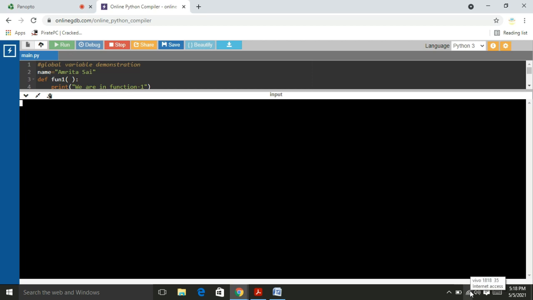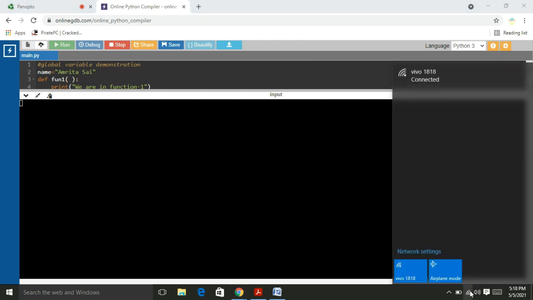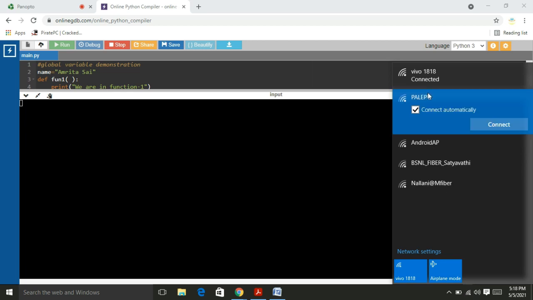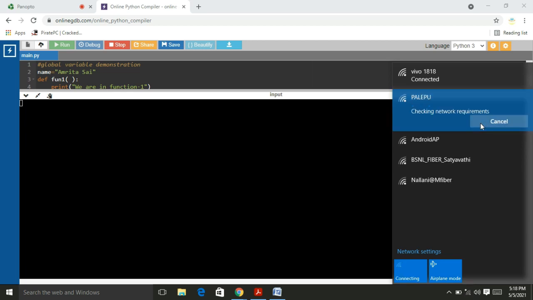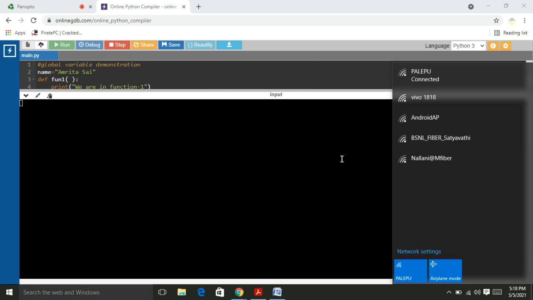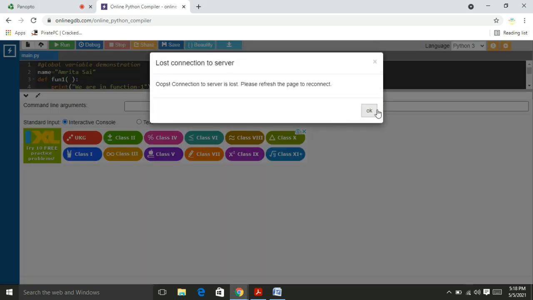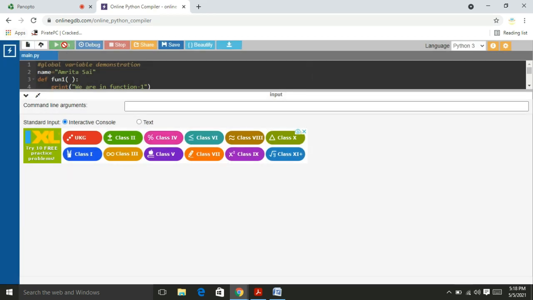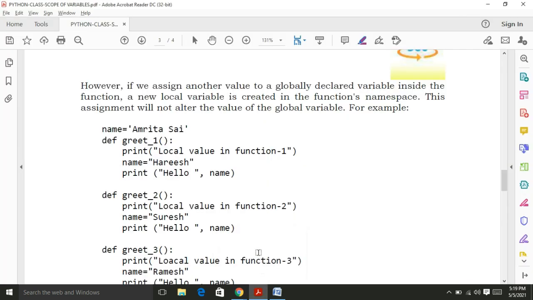It is a little bit hard because I am connecting through online. The server is busy. Okay, we will get back once again after we explain this one. Right, I am explaining this block. Right, I will get back.